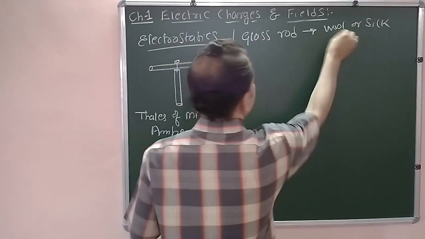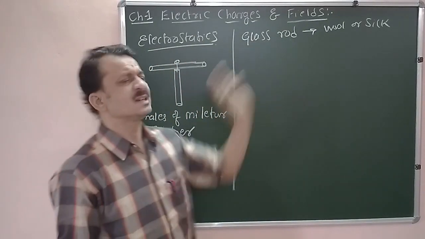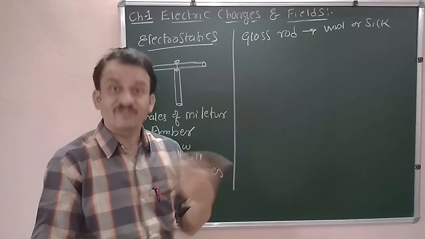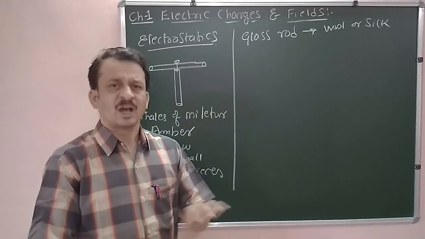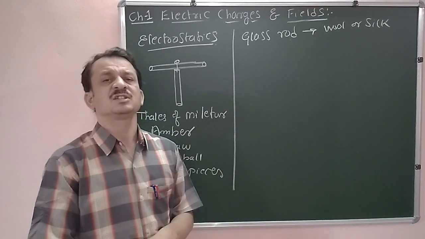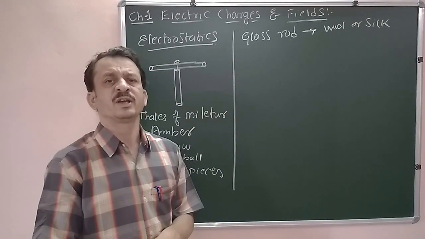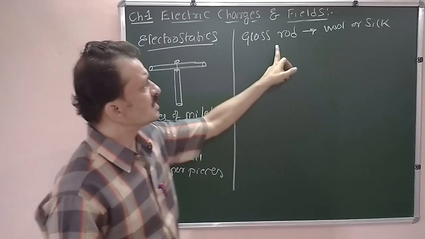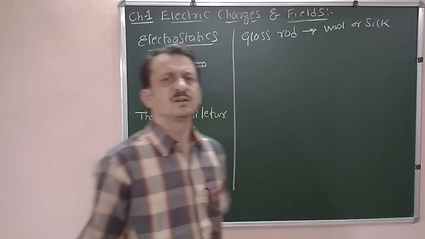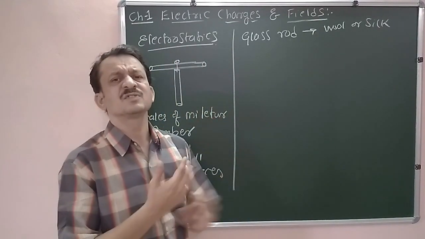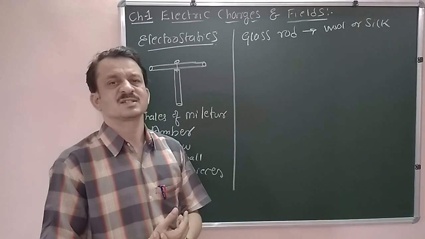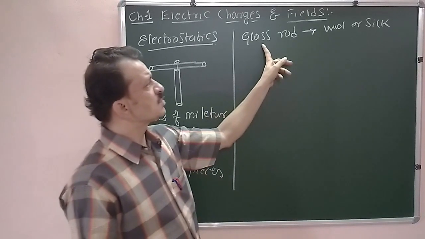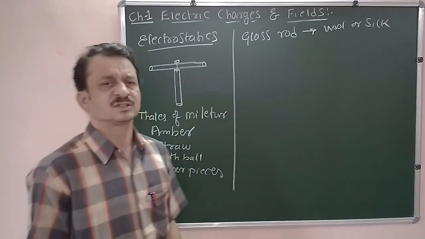Now, as and when we rub them, they get additional charges, and that we call electrification. If an object receives an additional charge, then that object is said to be charged or electrified. Now here the glass rod is rubbed with wool or silk. There is a transfer of charges. Here we will consider electrons. Now glass is going to lose the electrons.